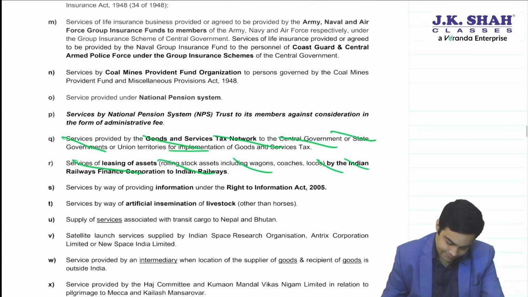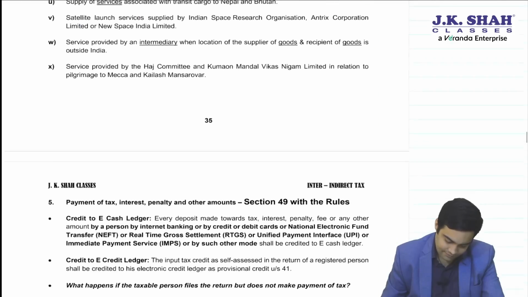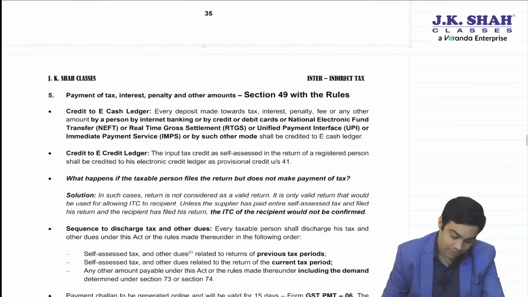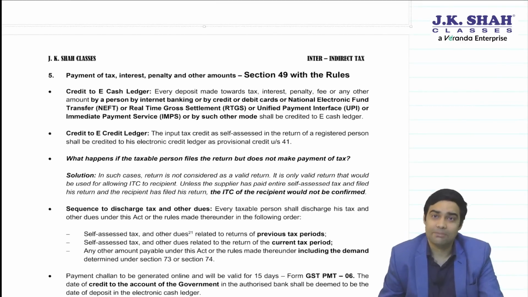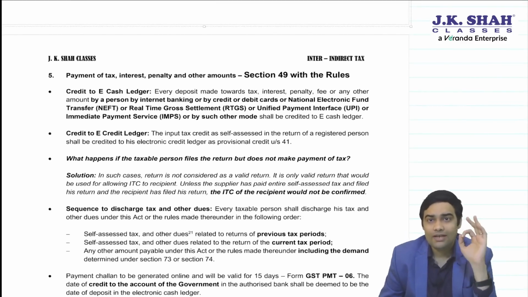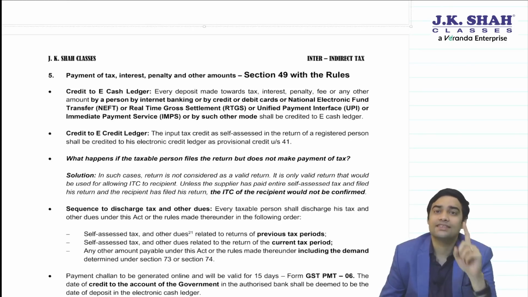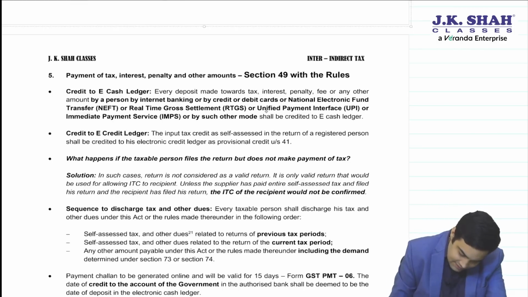Okay. Now coming to the payment of GST chapter. In the payment of GST chapter, first let's see two small changes, then one important change. The small changes are two more modes added, UPI and IMPS.